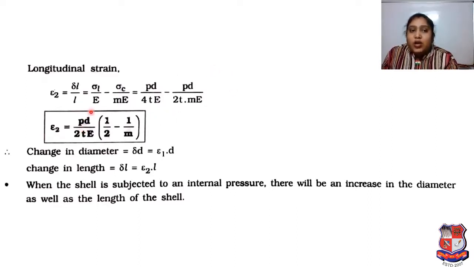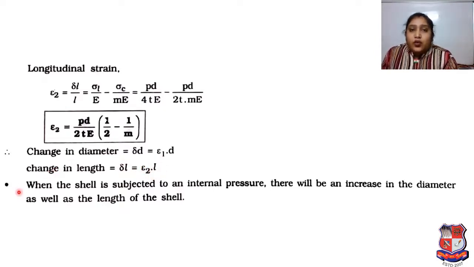Strain 2 is equal to PD upon 2TE times (1 half minus 1 upon m). Therefore, change in diameter delta D will be strain 1 into D. Whatever strain we calculated, so strain 1 into D, and change in length will be delta L is equal to strain 2 into L.